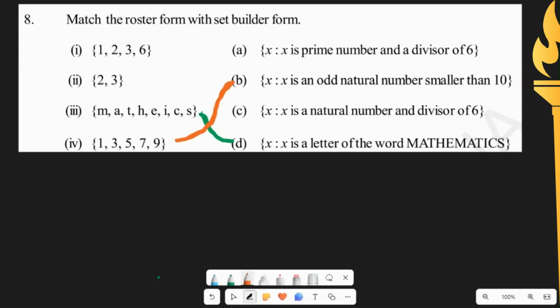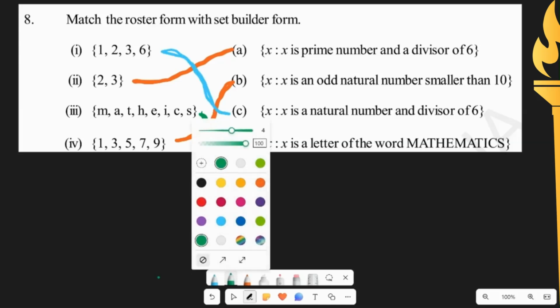Next, 2 and 3 will match with A because x is a prime number and a divisor of 6. And lastly, 1, 2, 3, 6 would match with C since x is a natural number, not a prime number, and is a divisor of 6.